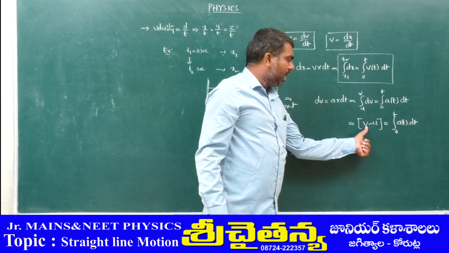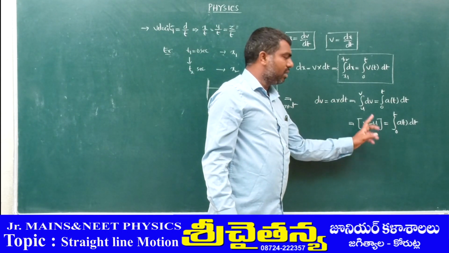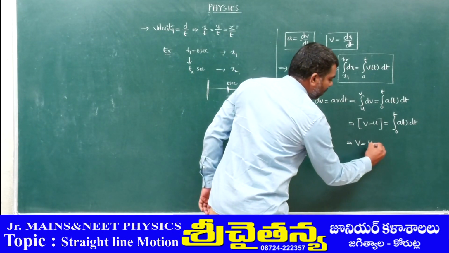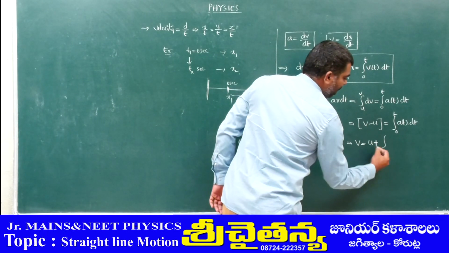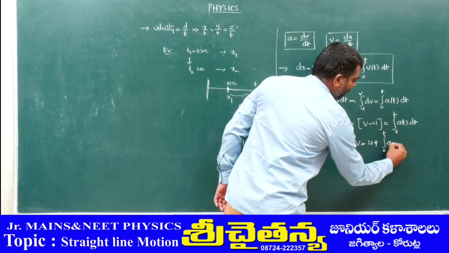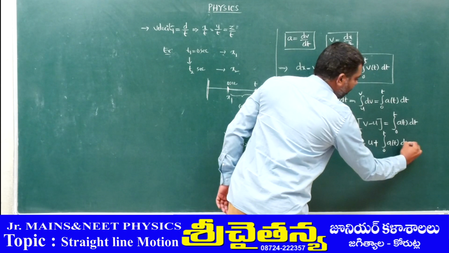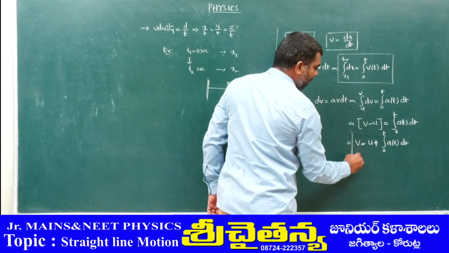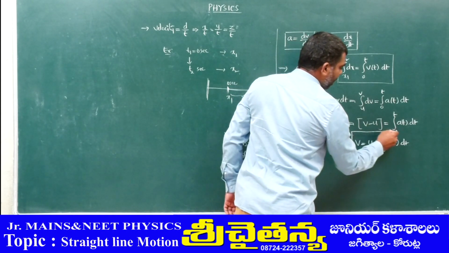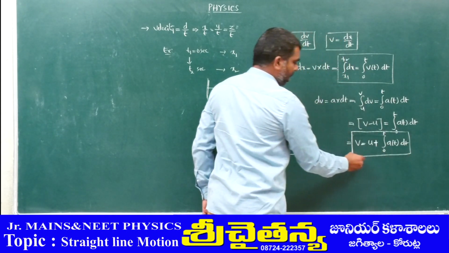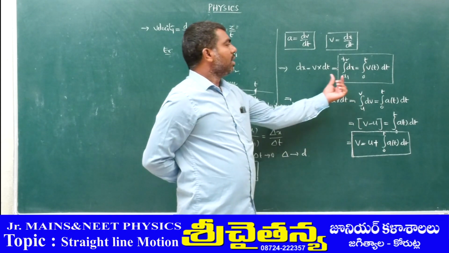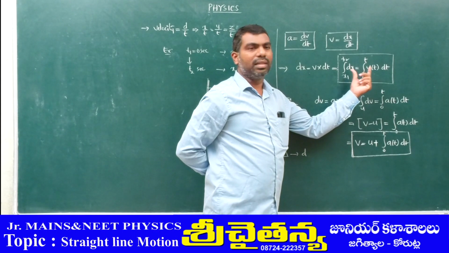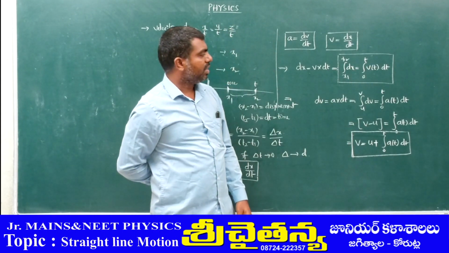If you want to get the final velocity, then take the initial velocity to that side. Then directly we can write final velocity is equal to initial velocity plus integration from 0 to t of a as a function of time into dt. So this is the equation for the final velocity with the integration terms, and this is the displacement equation in terms of integration over time. So let us discuss a few problems based on it.